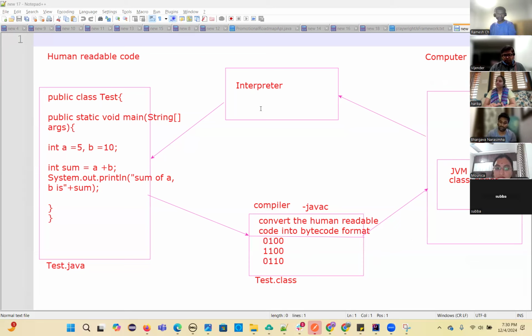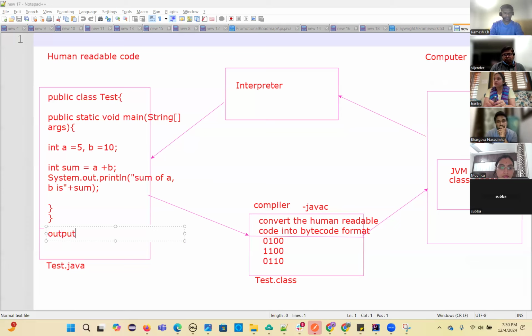Once the class file is loaded into the JVM, it will be picked up by the interpreter. The interpreter will execute the bytecode stream line by line, and it gives the output for you. The output will be printed like this.